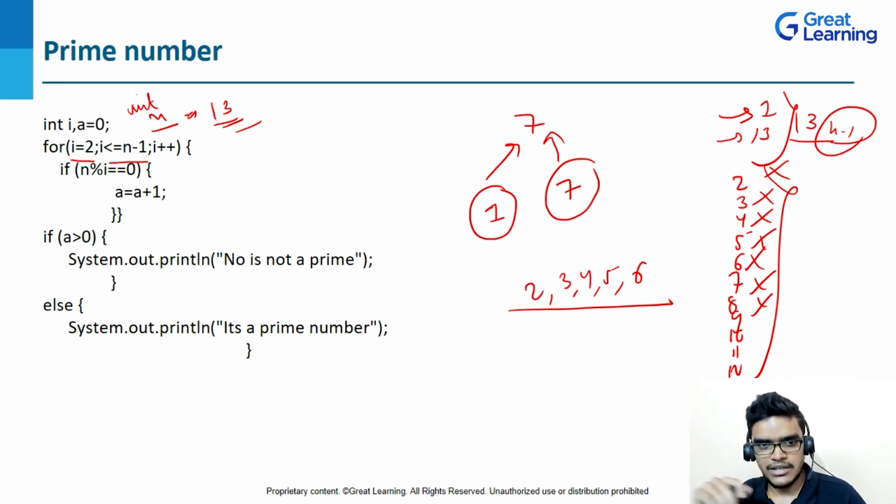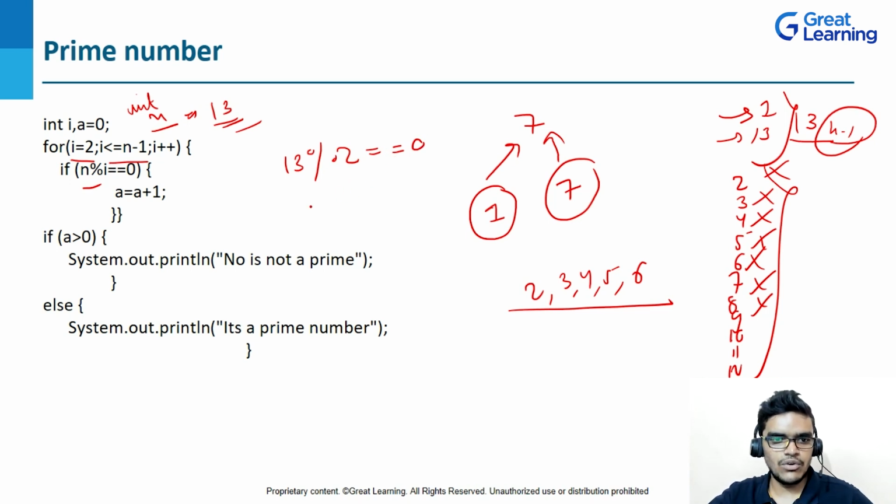And what will be the logic? So it will check, right? N is 13, and I will write here modulus, and I is 2. So it will check whether 13 modulus 2 is equal to 0. So it will get to know, no, it's not 0. So once again it will go, and then the I value will be 3. Then again it will check whether 13 modulus 3 is equal to 0. No, it's not 0. Then again it will check for 4. So in this way it will check, right?